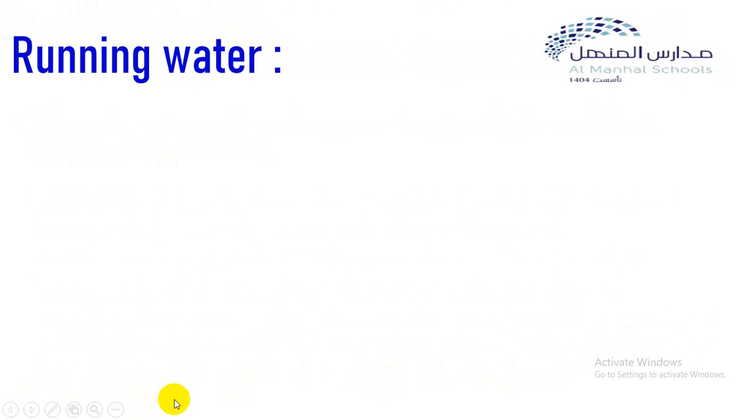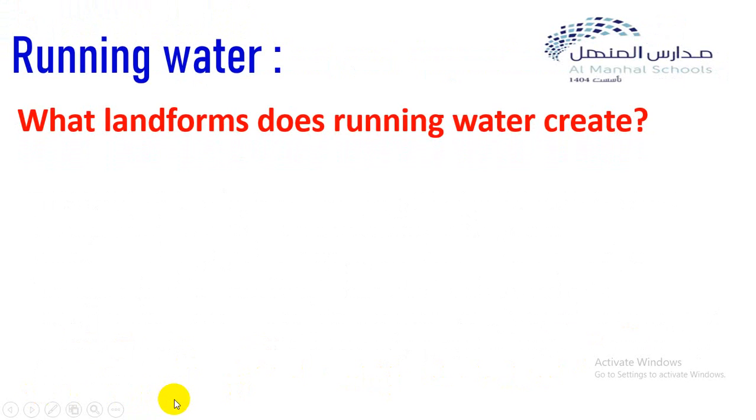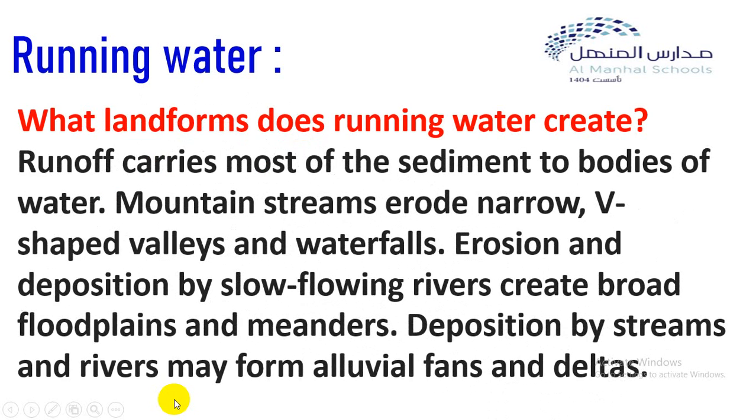Number 3, running water. What landforms does running water create? This is the important question in this lesson. Running water is the most efficient factor of erosion. It can sweep soil and rocks. Attention with me.